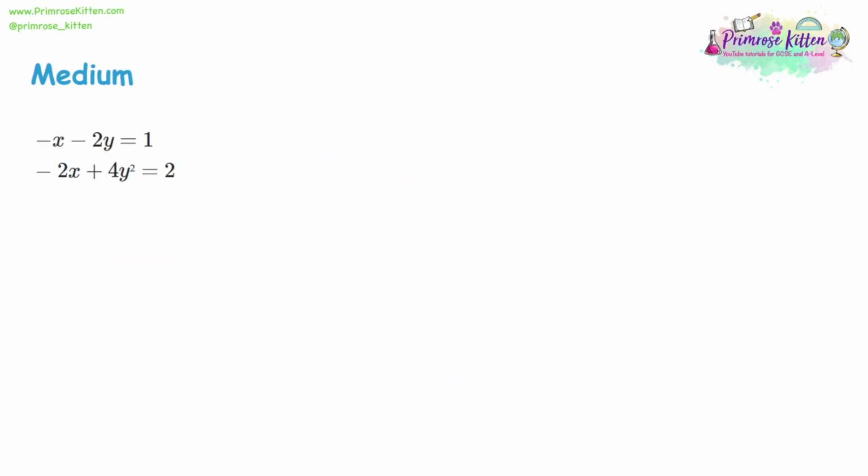So for our next example, I've shown you how to substitute and get your answer. I've shown you how to eliminate and get your answer. Now, which one you use depends on the question. So for example, with this one, with all the negative numbers, I don't particularly want to rearrange it. So I don't think I'll be using substitution. So I think what I'll do here is use elimination.